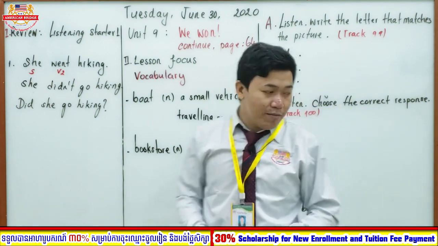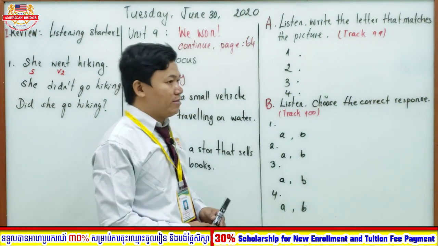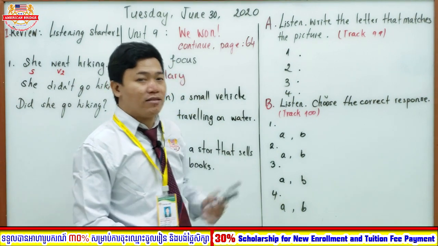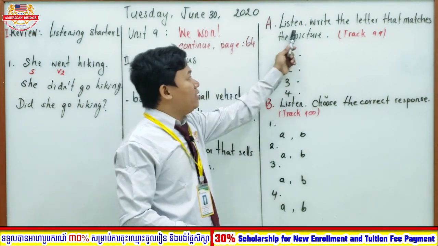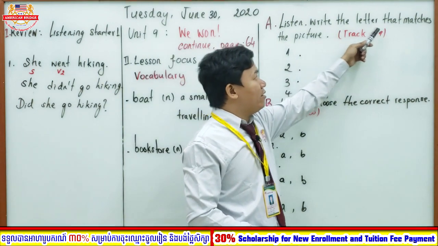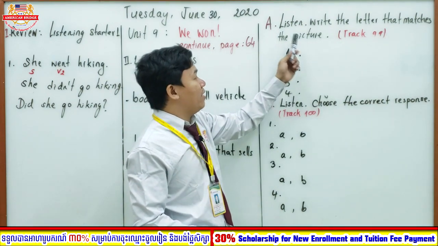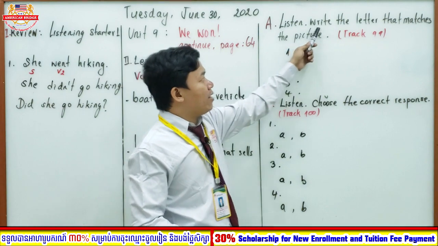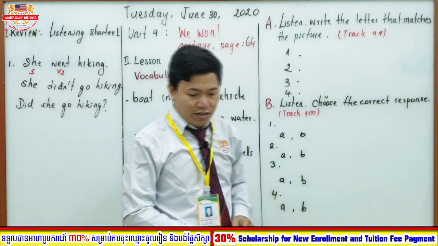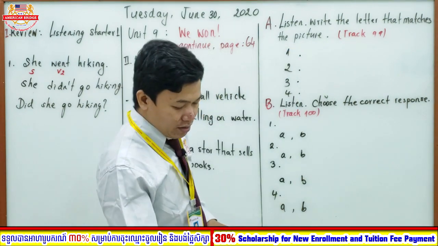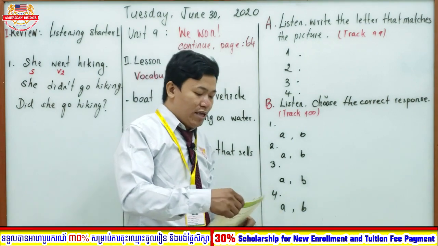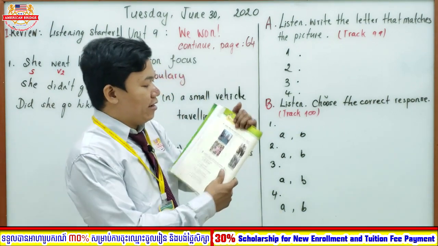So now we are coming to our exercise practice. Let's read the instruction and learn how to do this exercise together. A. Listen, write the letter that matches the picture. Okay, everyone, you can turn to page 64. You will see the exercise that we are going to study together.